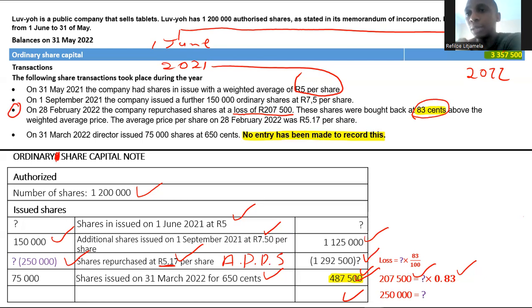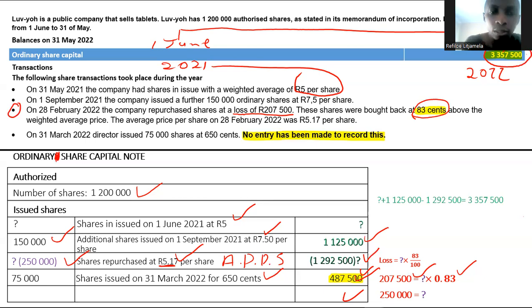which is your share capital at the beginning of the year, right? When you take your share capital at the beginning of the year and you add it with the share capital from the new issue of shares. So it is this share capital that I'm highlighting in green now, plus this share capital, which is 1,125,000, minus the reduction of share capital from the buyback. It should give me this amount here. Because everything was recorded except for the last transaction. So it should give me this amount here.